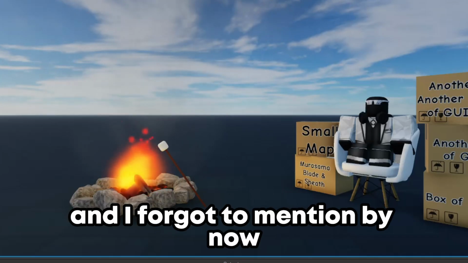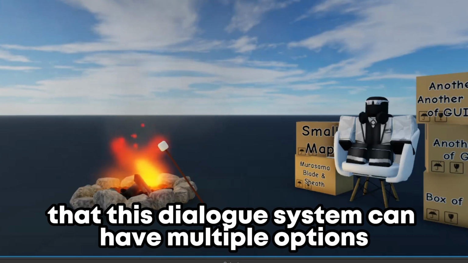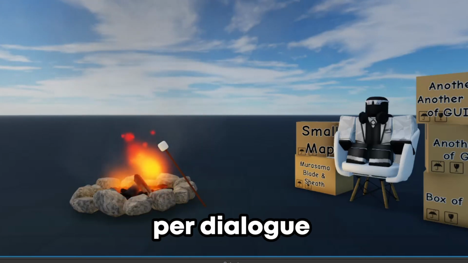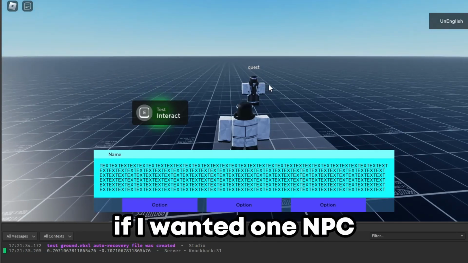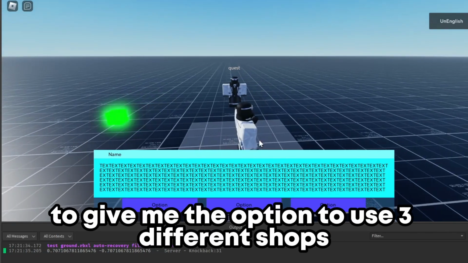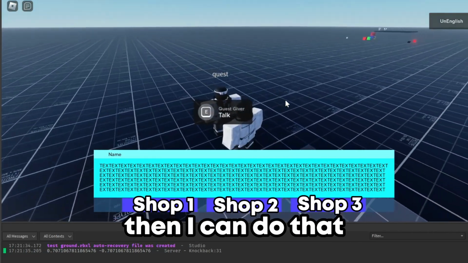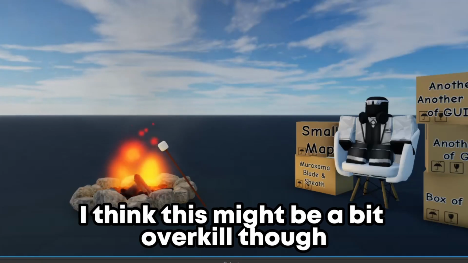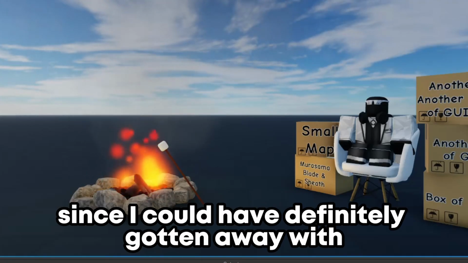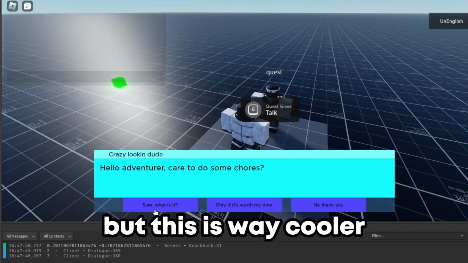Oh, and I forgot to mention by now that this dialogue system can have multiple options per dialogue. So like, if I wanted one NPC to give me the option to use 3 different shops, then I can do that. I think this might be a bit overkill though, since I could have definitely gotten away with a single option dialogue, but this is way cooler.